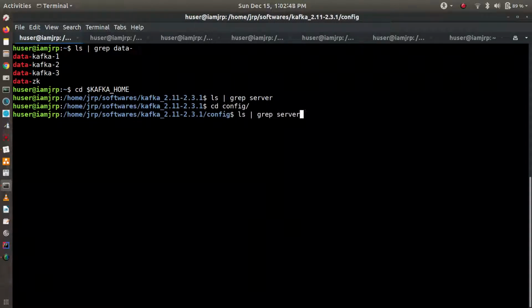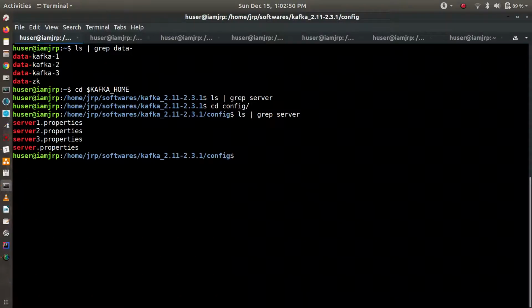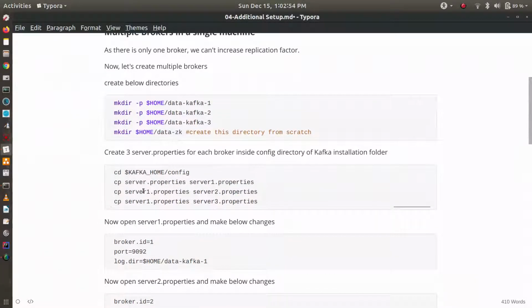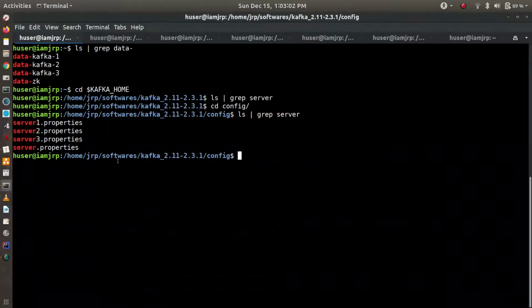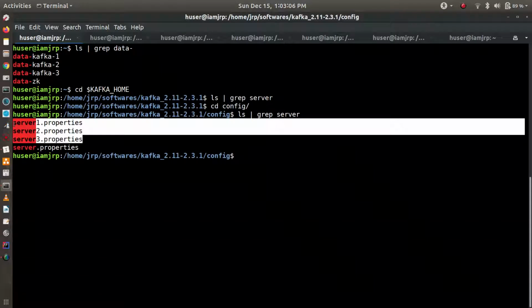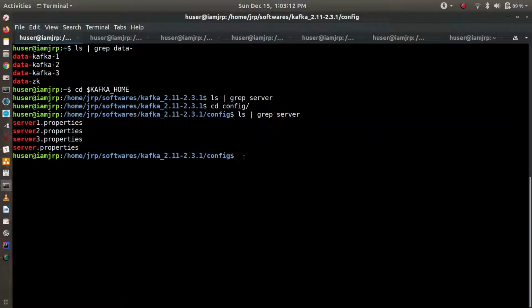What I have done is that I have copied the default server.properties and created server1.properties. Then from that, server2 and server3. So three properties files I created for three brokers. We'll see what changes I have done.